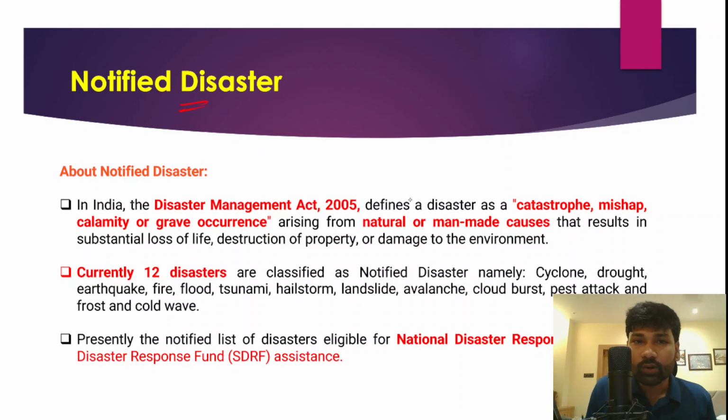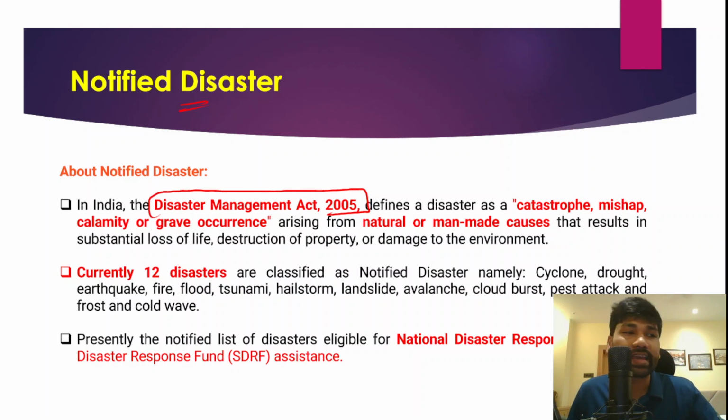Now we will understand what exactly a notified disaster is. In India we have a Disaster Management Act, because in 2004 we faced one of the most disastrous tsunamis. After the tsunami in December 2004, the Parliament of India passed the Disaster Management Act of 2005.